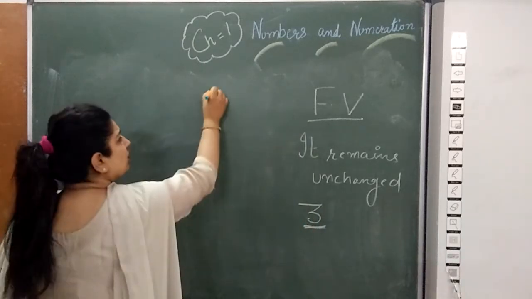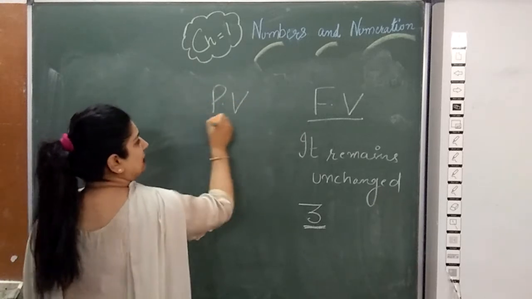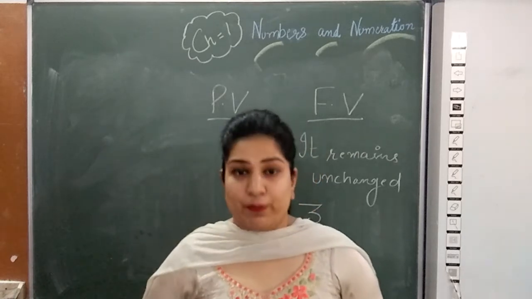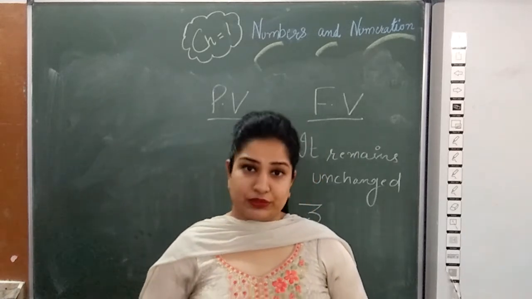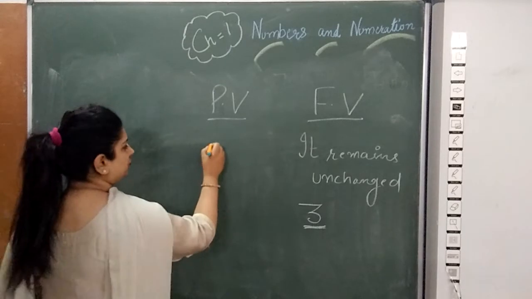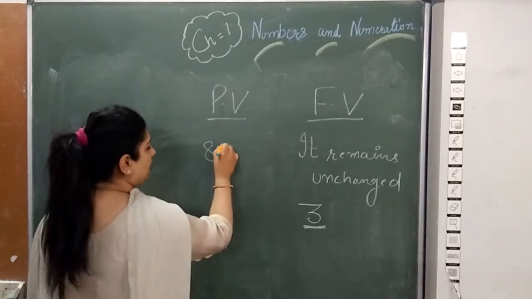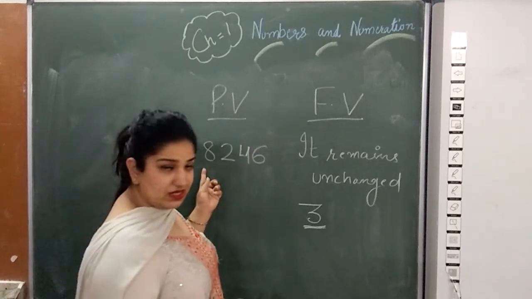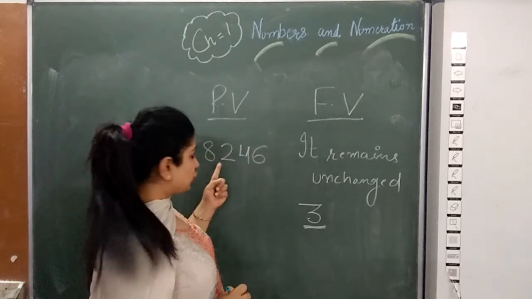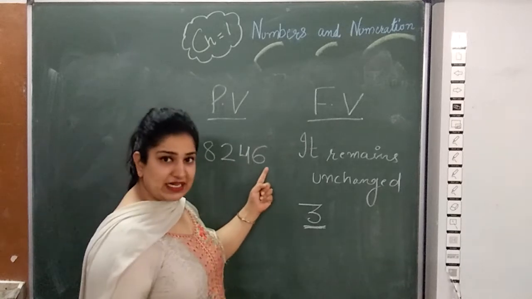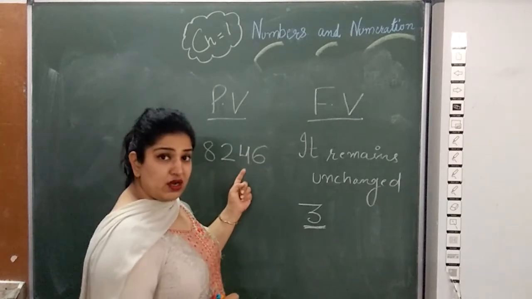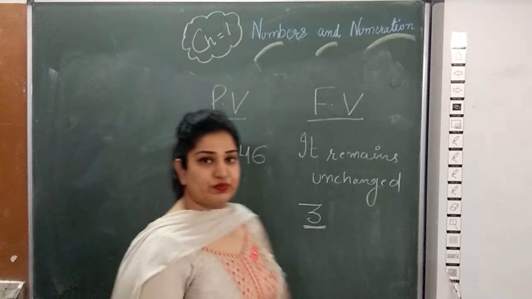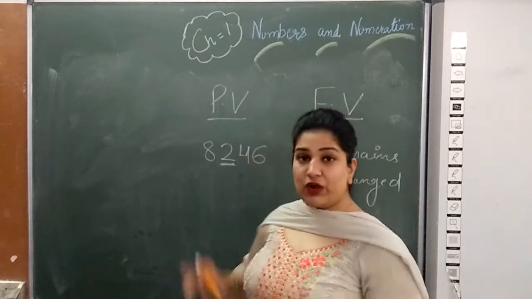But now coming to the place value, that is PV. Place value is the position of that number. Suppose the number is 8246. Here you need to find out place value of 2. So how will you find out the place value?